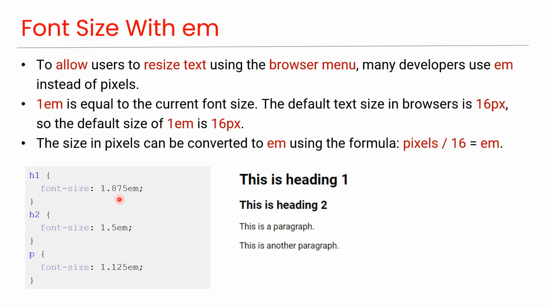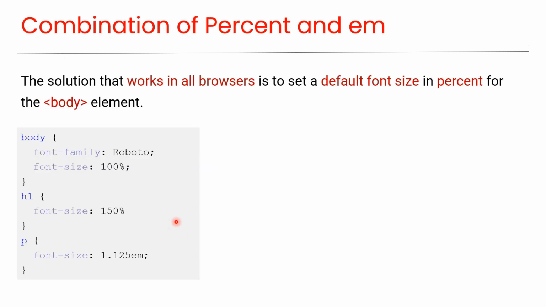As you can see here, font size of this heading is 1.875 em. Font size of this heading is 1.5 em. And the paragraph elements is 1.125 em. As you can see here, in this example, the text size in em is the same as the previous example in pixels. However, using em allows for the adjustment of text size in all browsers.